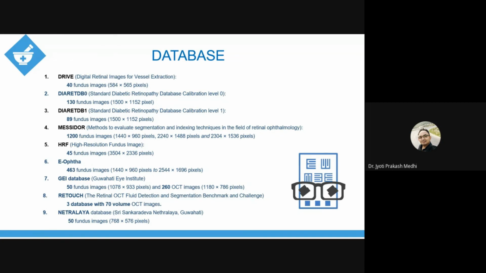The images of people from India will definitely be different from these images. So it is not necessary that whatever algorithm is working on these databases will work on the local images. That is why whenever we go for analysis, we check our algorithm on both standard databases and also on local databases or locally generated images. So I hope it is okay.